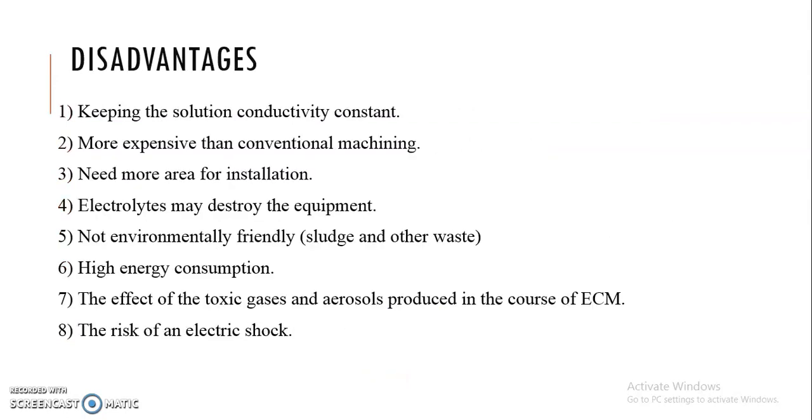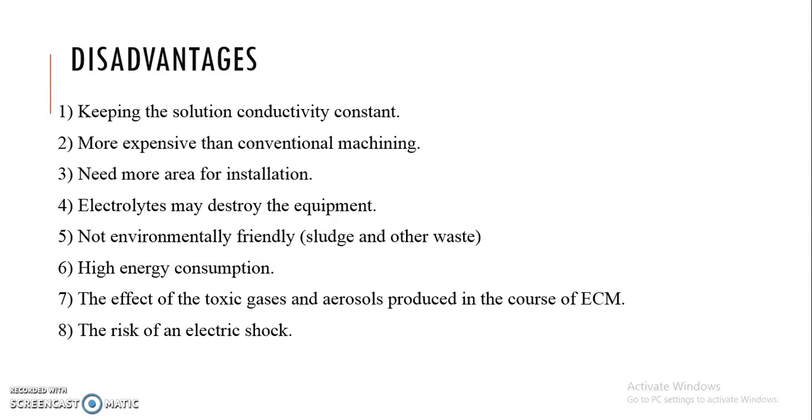What are the disadvantages? As the machining takes place because of chemical energy and electrical energy, keeping the solution conductivity constant plays a major role.